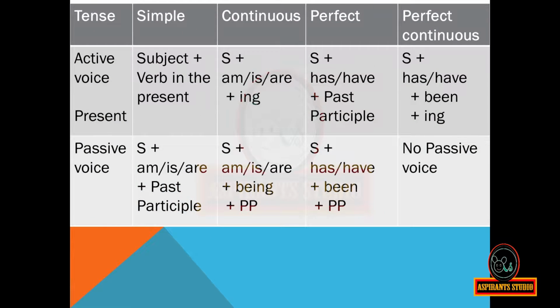Tense: simple present tense, present continuous tense, present perfect tense and present perfect continuous tense. We can see the form of the active voice and the form of the passive voice. When you consider the simple present tense, the active voice will be of the form subject plus verb in the present.